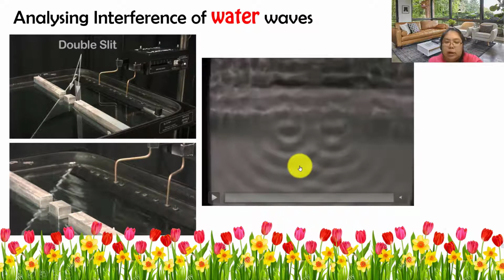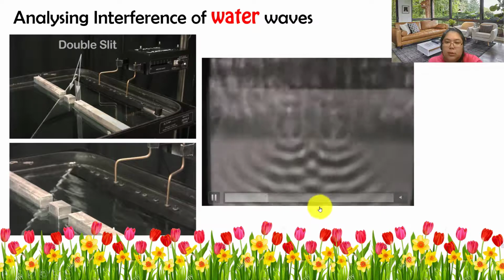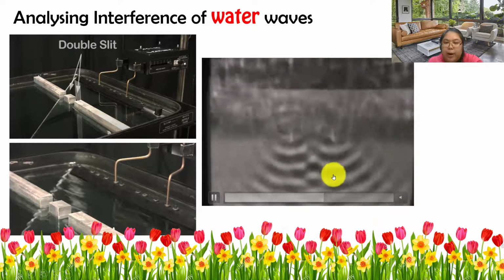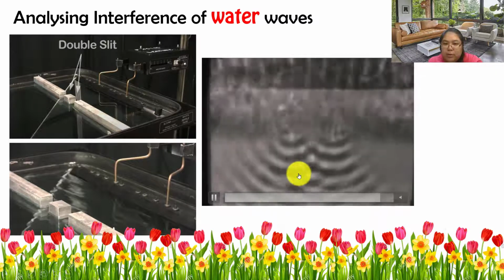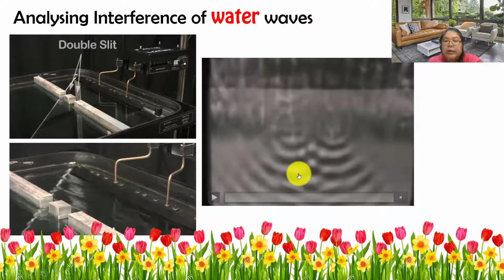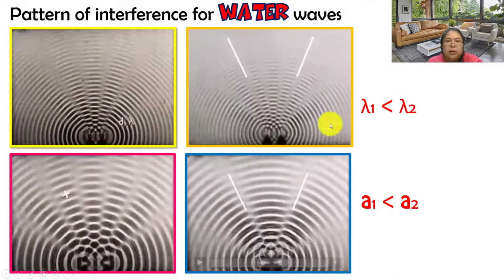Okay, let's see the result. You can see there's bright and also dark. Bright and also dark. So this one is the result of the interference. From here, we need to compare the interference. The first one, lambda 1 is smaller than lambda 2. So that means this lambda should be bigger.